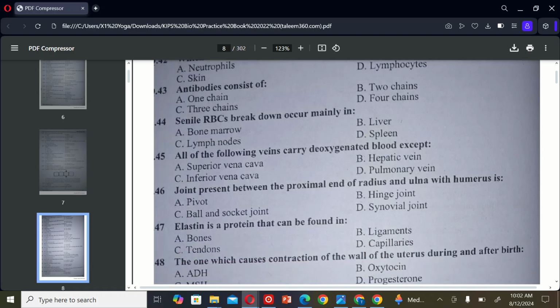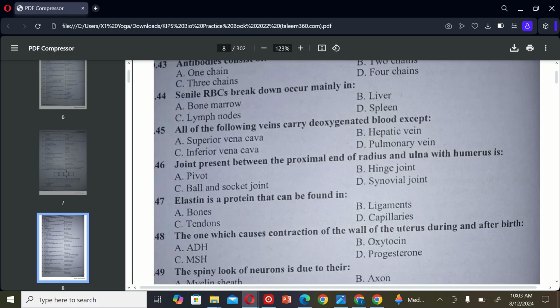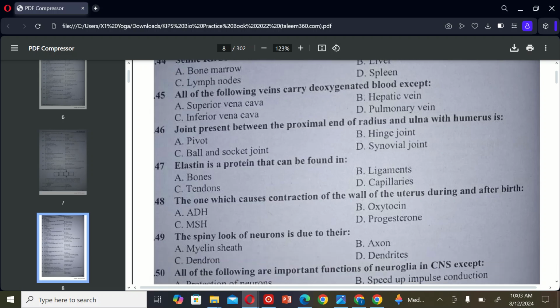The next MCQ is: the joint present between the proximal end of radius and ulna with humerus is A. Pivot, B. Hinge joint, C. Ball and socket joint, and D. Synovial joint. So the correct option is B. Hinge joint.